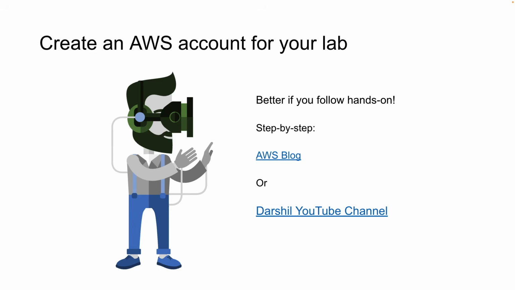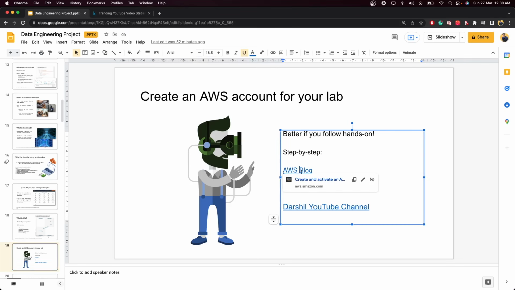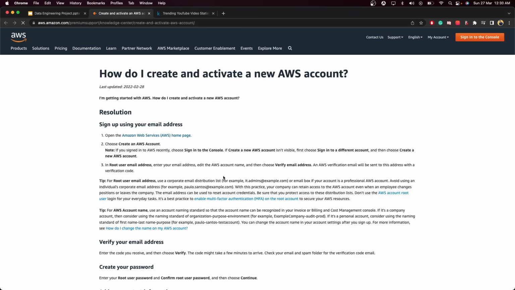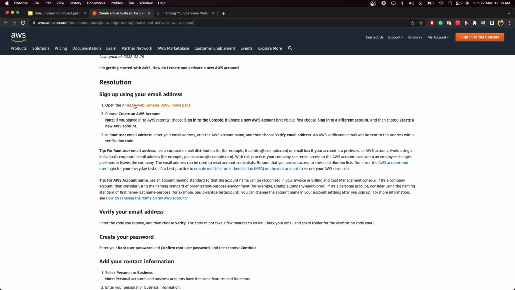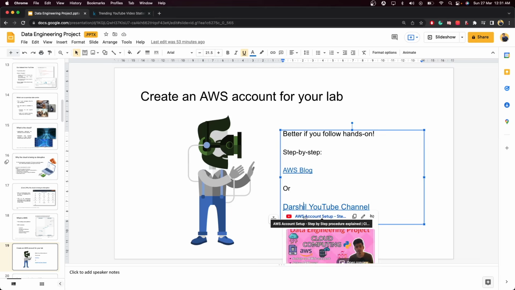Now the first step is creating an AWS account. The creation of an AWS account is pretty simple. I will provide this link in the description so you can check it. It is step-by-step: go to the Amazon Web Services page, create an account, add some information such as your name, email ID and other things, and you can easily get started. It will also ask you for some verification information, so you can provide that and easily create your account. If you want a video on that, I already have one, so I will put that link in the description so you can easily watch it.